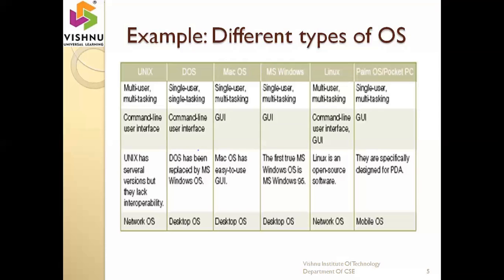Okay, so we are already familiar with Linux Ubuntu in our lab systems, right? If you want to work with the Ubuntu operating system, you have to know what the command prompt is and what the different commands are that we perform inside the command prompt. That means in the Linux operating system, all these things. Okay, so here Unix and Linux support the network operating system. The remaining ones, DOS, Mac OS, and MS Windows, support the desktop operating system. Palm OS supports the mobile operating system.